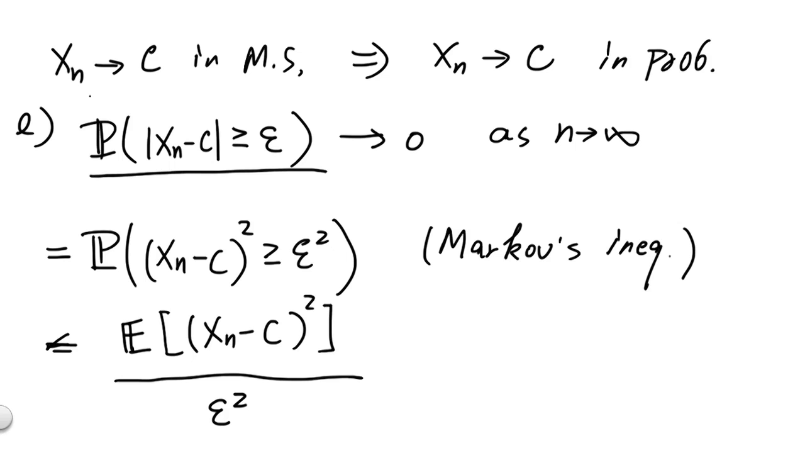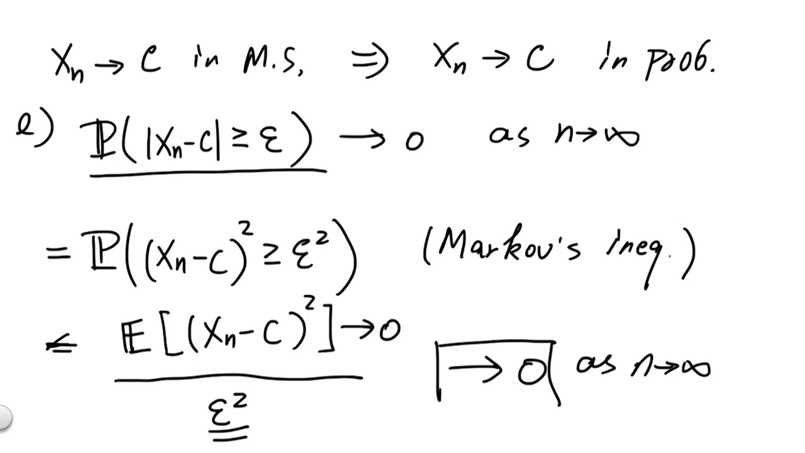Now, since we know Xn converges to c in mean square, by definition we know this precise expectation right here goes to 0. And therefore, the whole expression goes to 0 as n goes to infinity, because the denominator here is a constant and the numerator goes to 0. So now we have it. We know that the probability of the absolute value of Xn minus c greater than epsilon goes to 0 as n goes to infinity for all fixed values of epsilon. And this is the definition of convergence in probability.